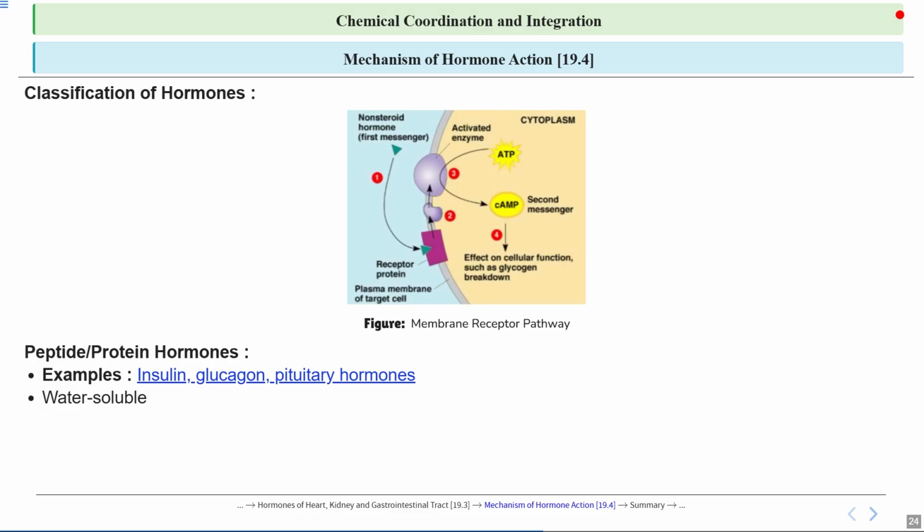Then it is water soluble. We know water soluble are the substances that can dissolve in the water easily.